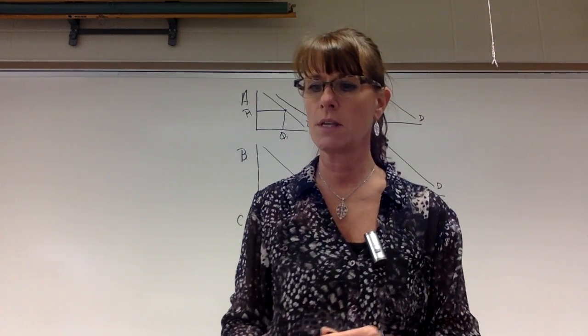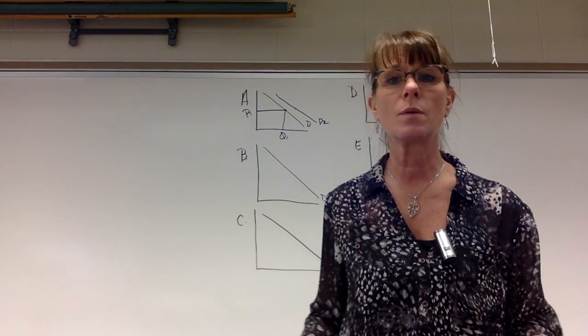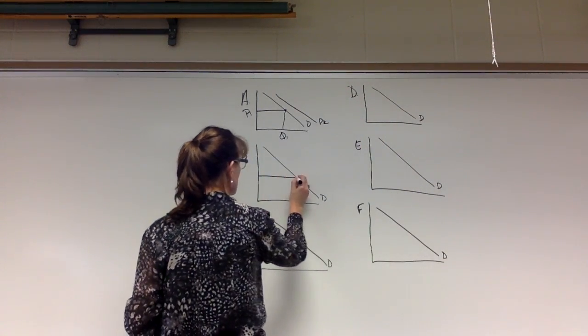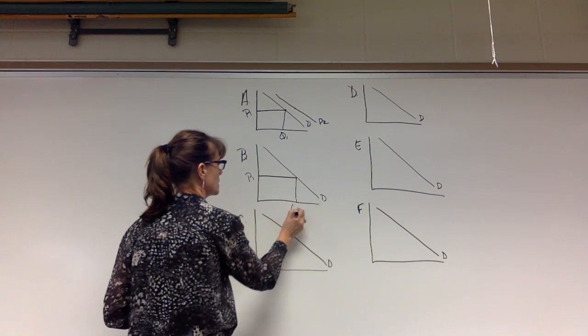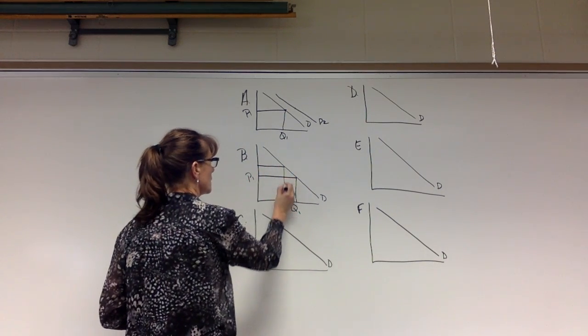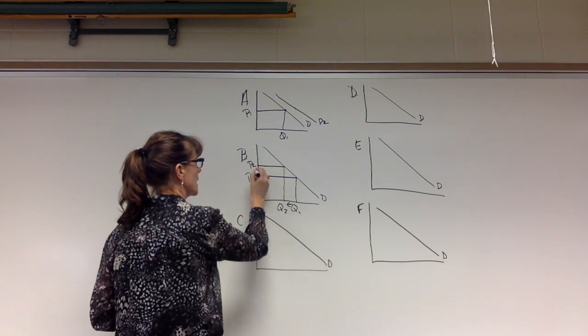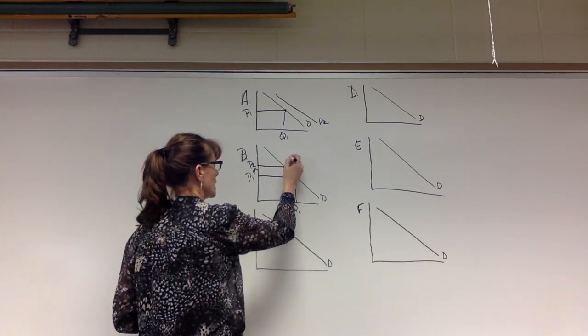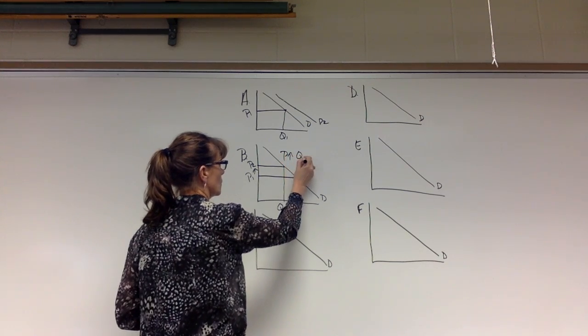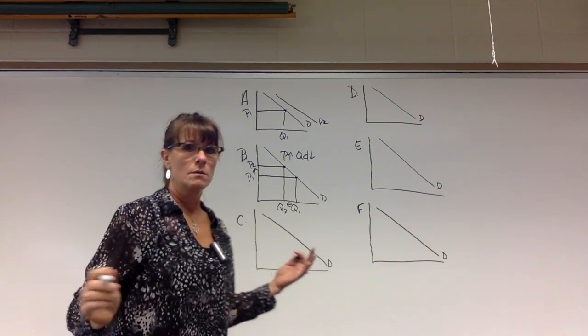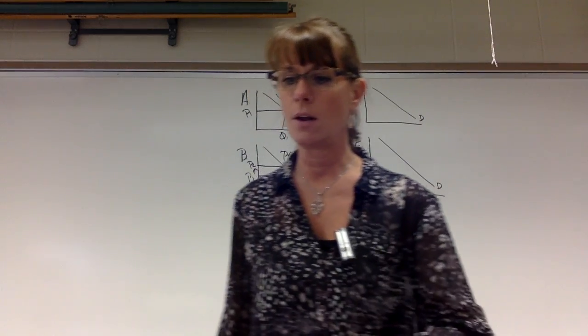Second one says the price of the cruise rises. So the only thing we're doing here is changing the price, and it's more expensive now. So if it's more expensive, here's my original price, here's my original quantity. Price is going up, quantity is going down. This is the law of demand. It says as price goes up, quantity demanded goes down, movement on the same curve. We didn't change any demand at all.